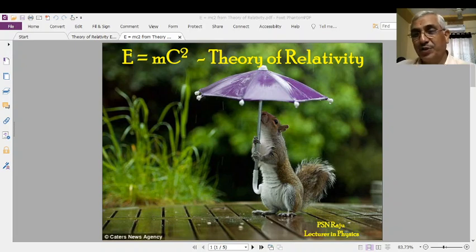Similarly for energy: energy can be destroyed and energy can be created. Energy can be destroyed only when simultaneously an equivalent mass comes into existence, and energy can be created only when simultaneously an equivalent amount of mass vanishes. These are very interesting statements.